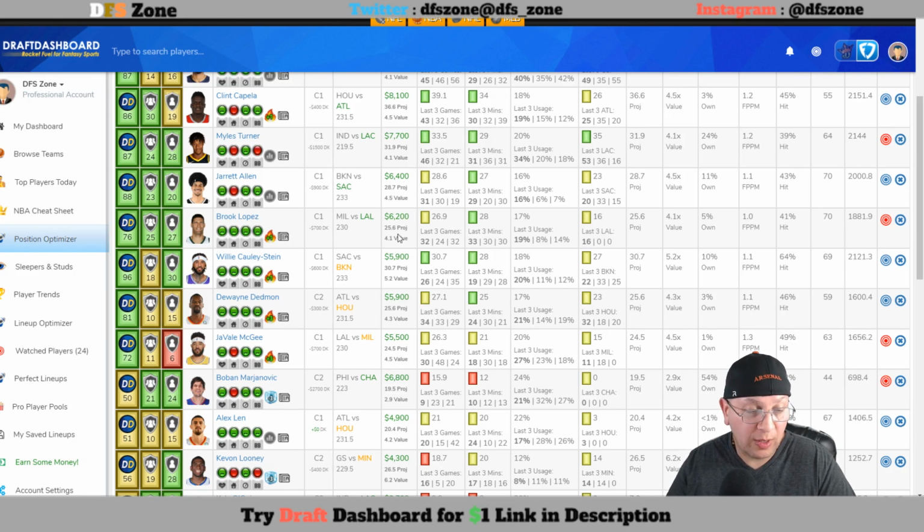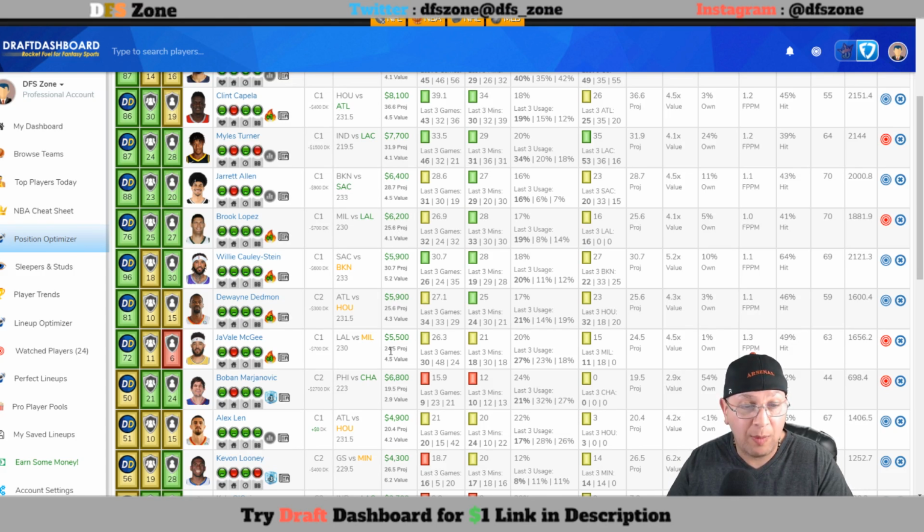So McGee at 62, Lopez at 62, you need pretty much 31, and he's 5,500 on DK, you need 26. And he's averaging 27. He's going up against the Lakers. They're 27th in defending centers and giving up 36 fantasy points per game. They gave up 47 to DeAndre Jordan and 53 to Andrew Drummond. If you wanted to go that route, you go with Lopez.